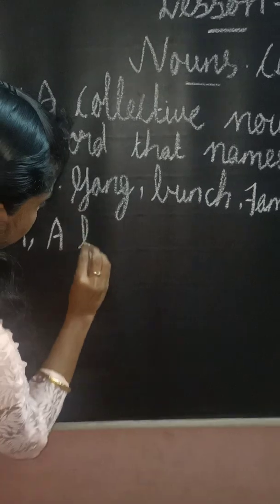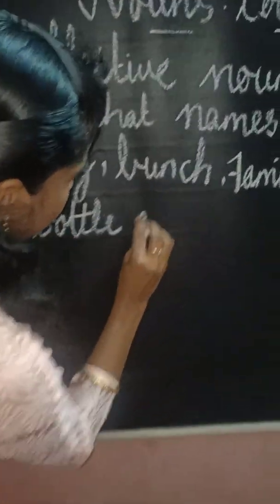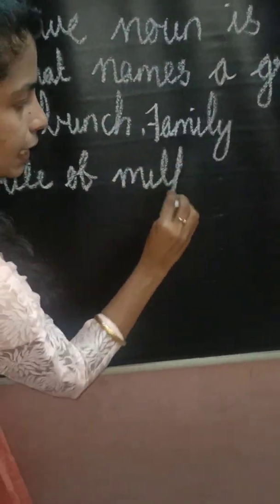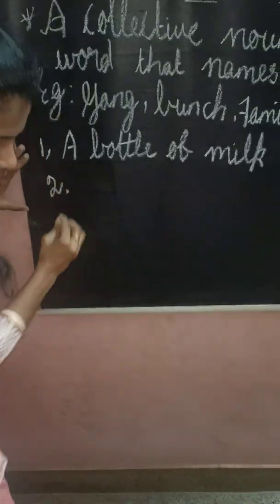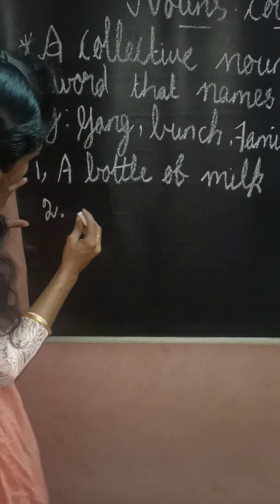a bottle of milk. First I am writing the sentence. Just listen. First I am writing the sentences. Next, a pack of wolves.